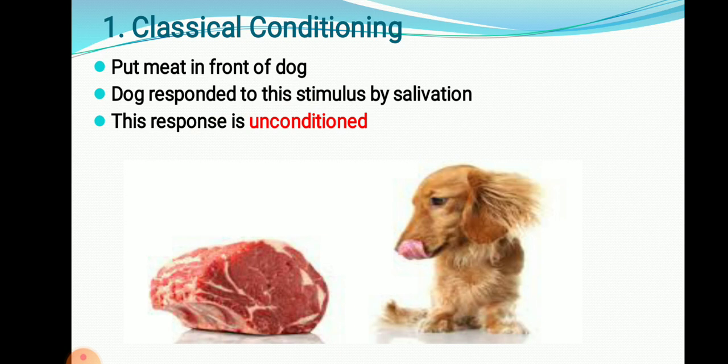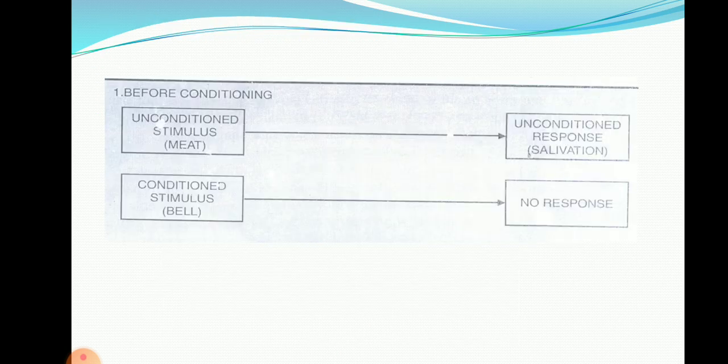We are discussing the classical conditioning theory. That means we are going to create a condition, a particular condition, and through that condition we are trying to bring changes in the behavior. Okay. So putting meat in front of the dog and salivation occurring in the dog is an unconditioned situation. Naturally it occurs. Whenever there is meat in front of a dog, salivation occurs in the dog to eat it.